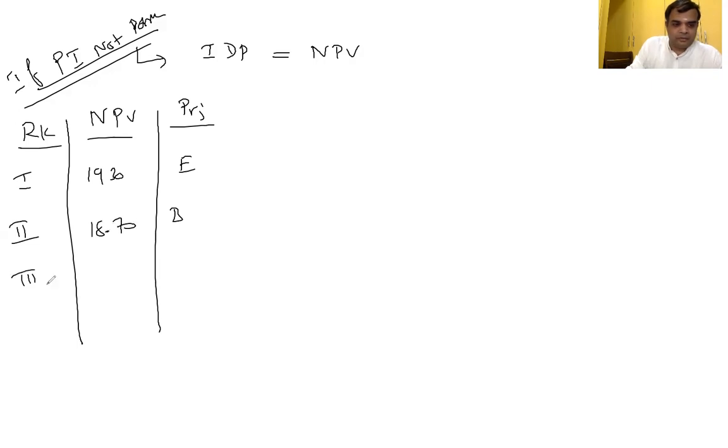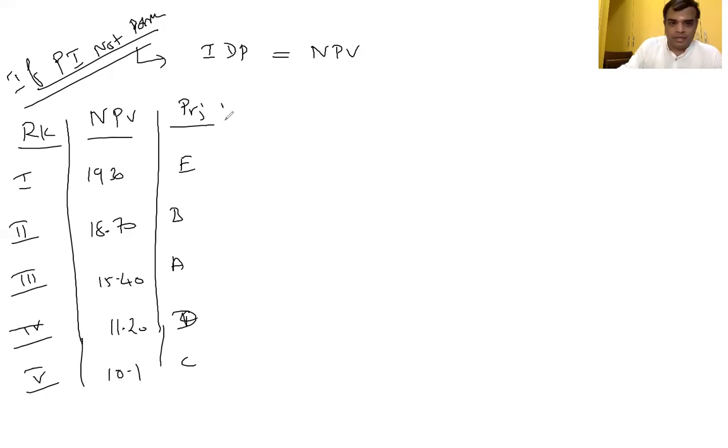Third rank goes to A, 15.40. Fourth rank goes to D, 11.2. And fifth rank goes to C, 10.1.